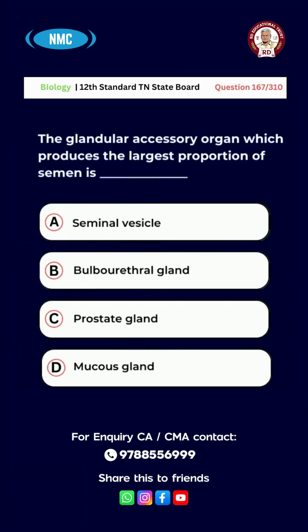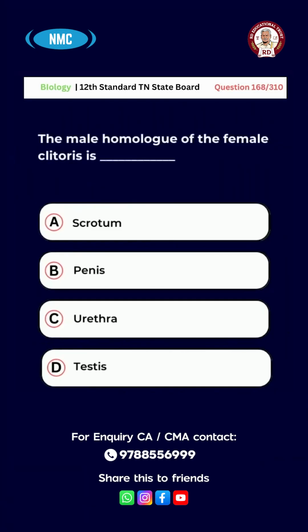Question number 167. The glandular accessory organ which produces the largest proportion of semen is A, seminal vesicle, B, bulbourethral gland, C, prostate gland, D, mucus gland. And the right answer for this question is option A, seminal vesicle. Question number 168.